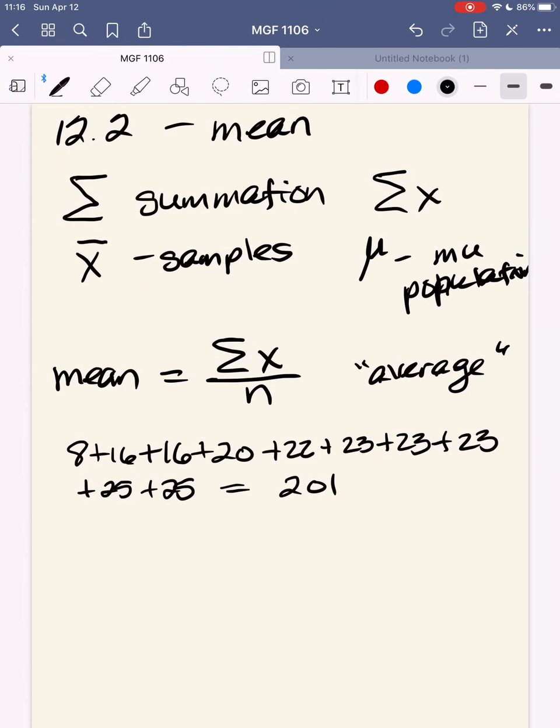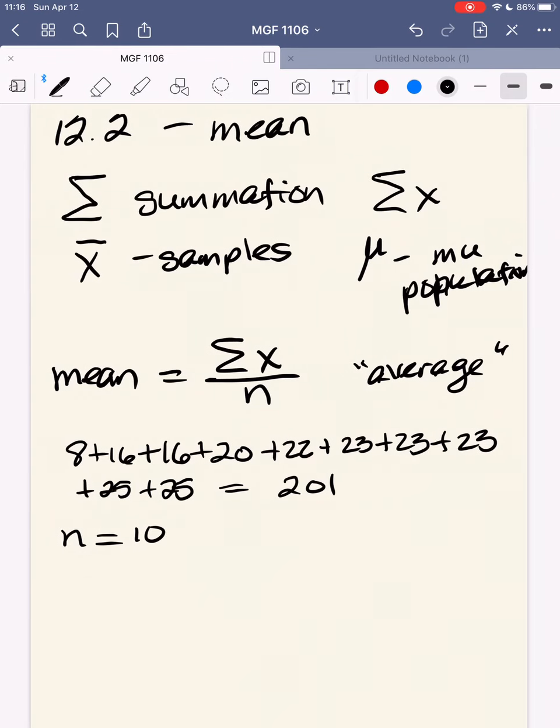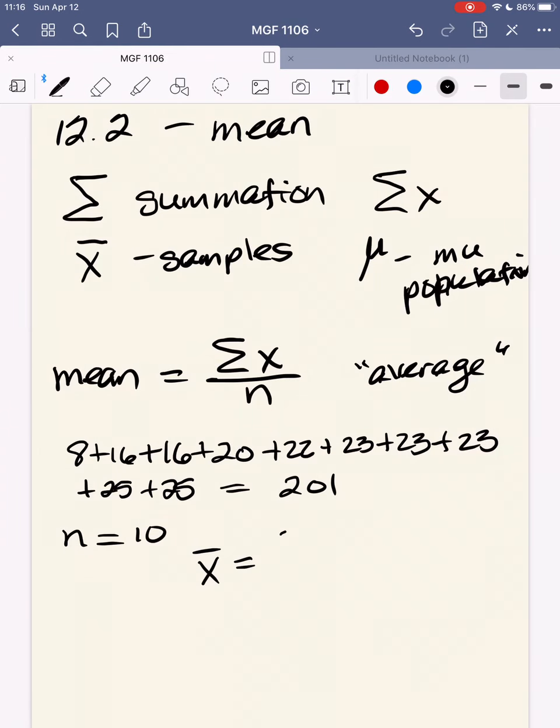Now the number of countries that they surveyed, number is usually denoted by n, is going to be 10. So my mean for this particular sample is going to be 201 divided by 10. Remember these were percents, so we have to include them as percents: 20.1%. So 20.1% of the 10 countries surveyed believe that inventiveness is inherited.